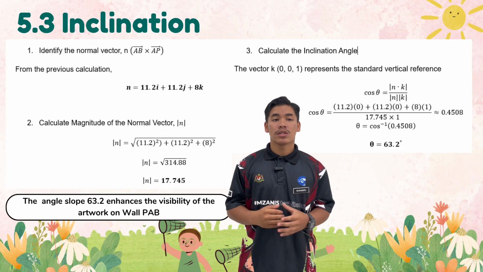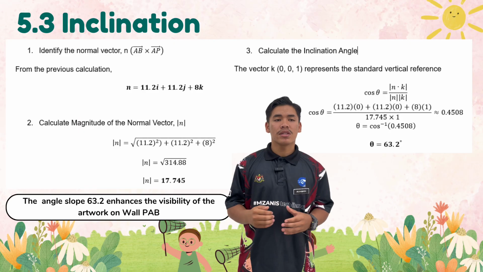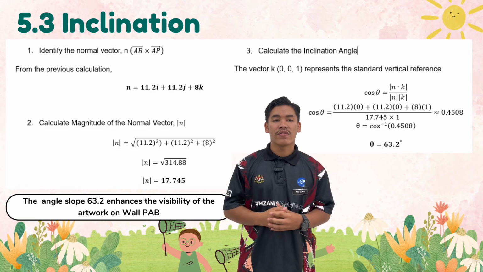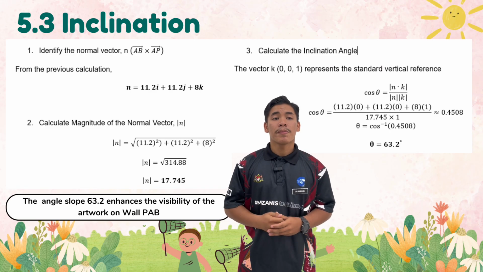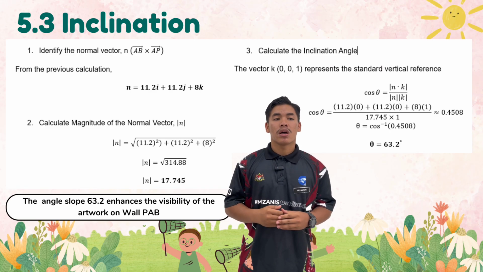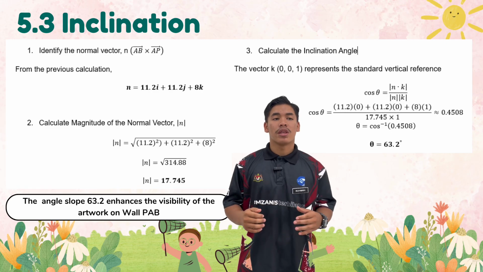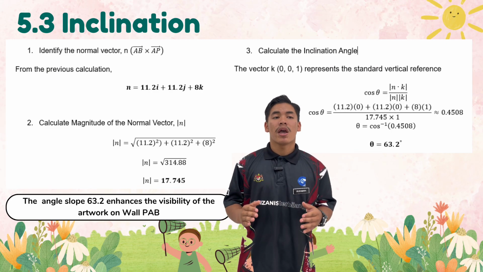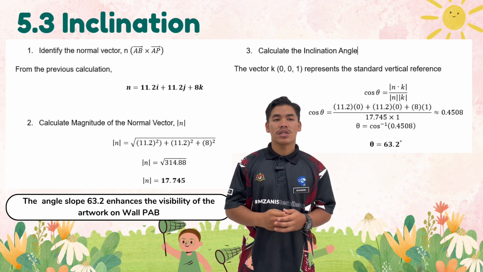It also ensures that the magic of math isn't just a wall, but an accessible learning interface where every equation is within a comfortable field of vision. In summary, our vector calculations aren't just numbers on a page. They are the proof that the wall PAB is engineered for structural permanence and visual accessibility, creating a safe and